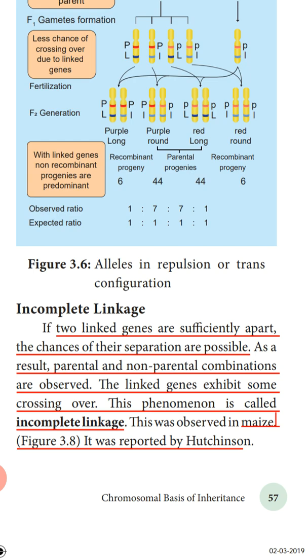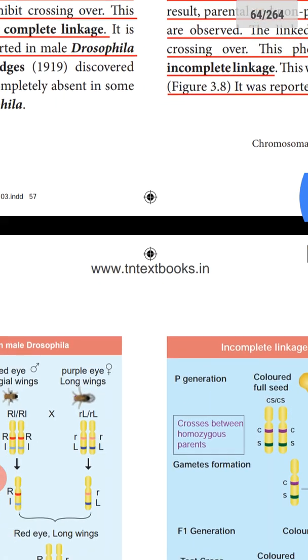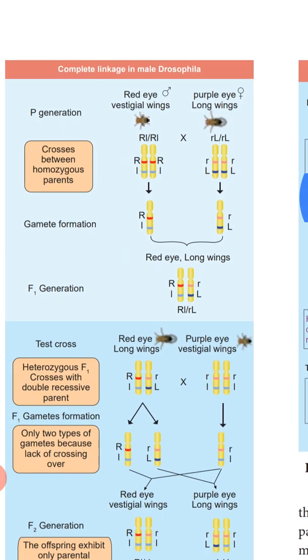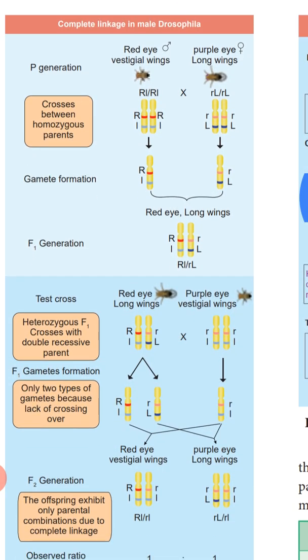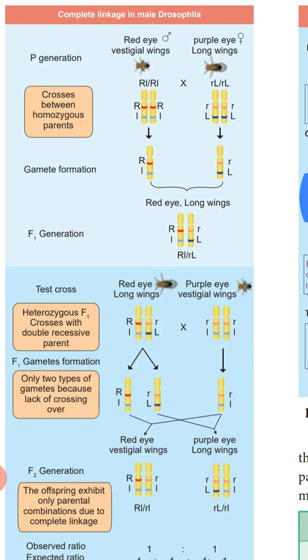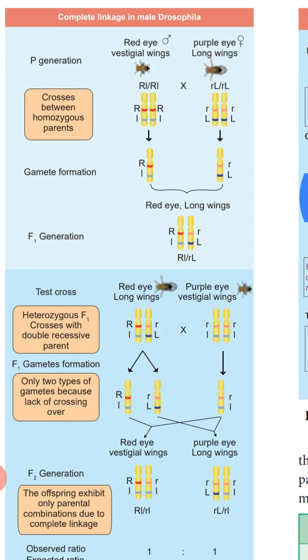So this phenomenon is called incomplete linkage. This was observed in maize and it was first reported by Hutchinson. Next, you are going to study about incomplete linkage in male Drosophila. You can see here, red eye with vestigial wings, they are the male, and purple eye and long wings, they are the female.